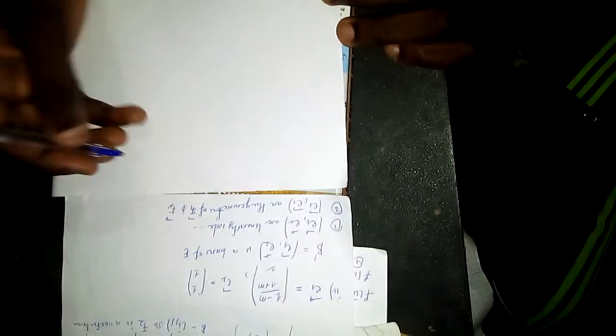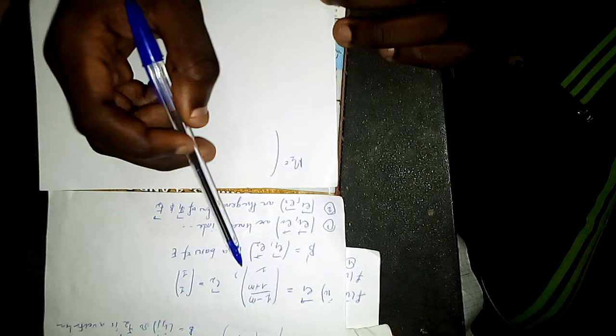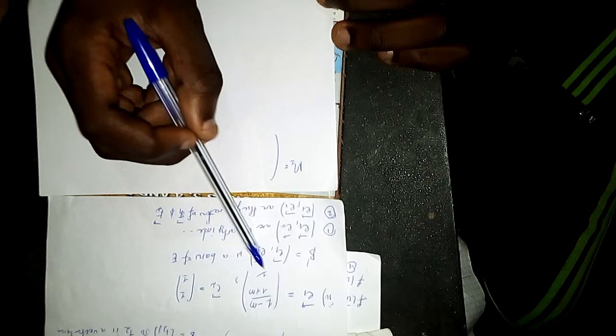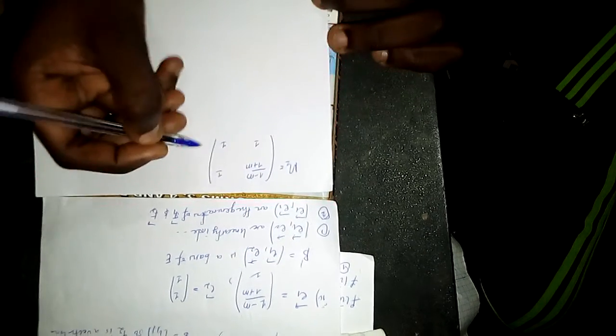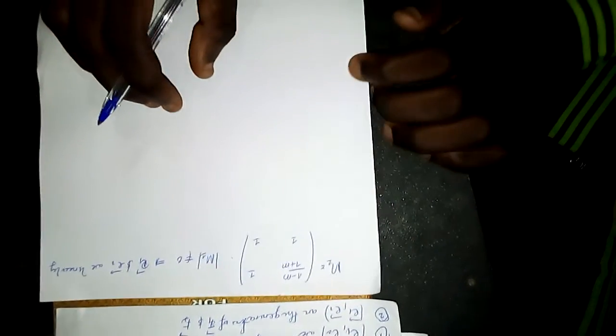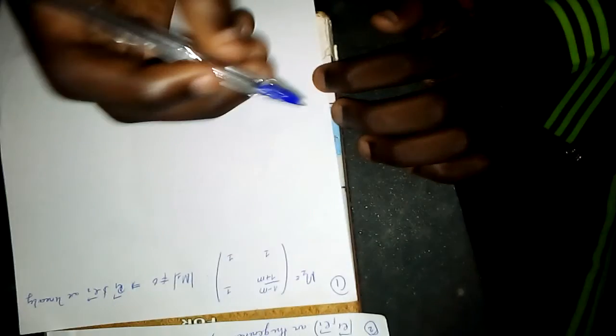Okay, so for two vectors to be linearly independent, there are two things. Let's say M1 is the matrix formed by the two vectors E1 and E2. Here is E1, 1 minus M over 1 plus M. So the determinant of this matrix should be different from 0. If it is different from 0, then E1 and E2 are linearly independent. But if it is equal to 0, they are not linearly independent. So that's the first thing. I will show you another method.